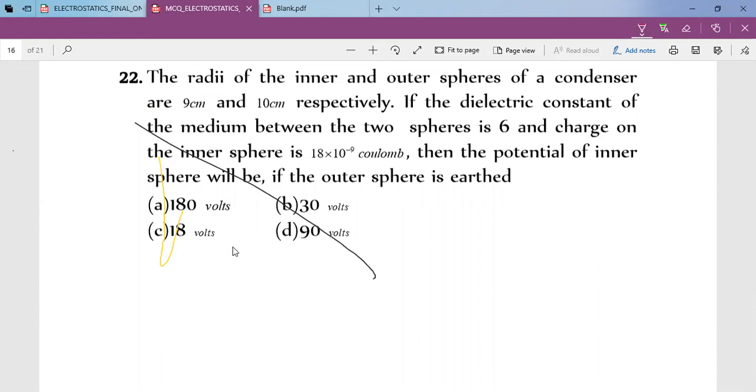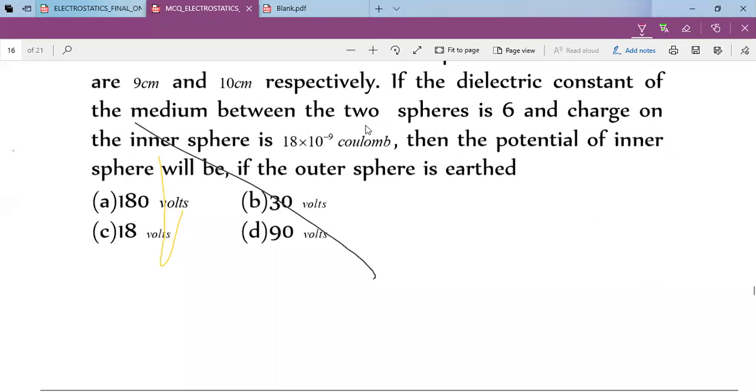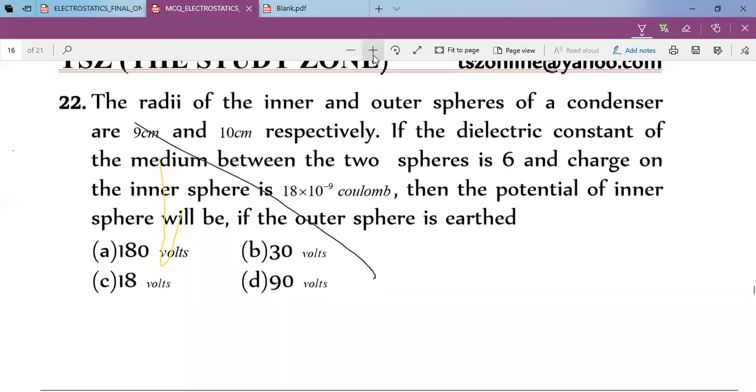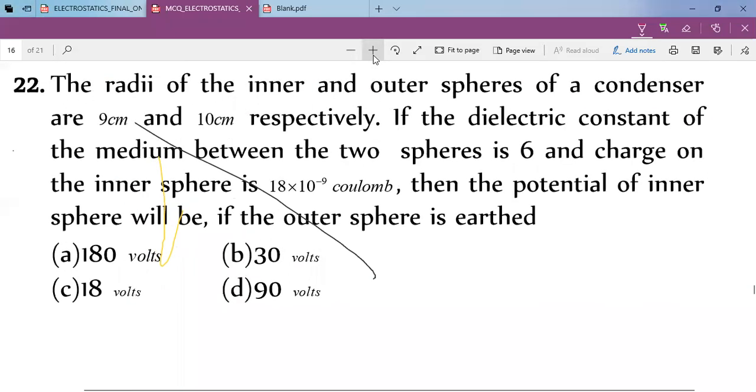Okay. Question number 22. If it is not readable, I will send it to you. Okay, now it is readable. I can see it on my mobile also.